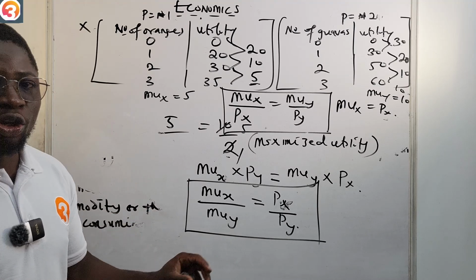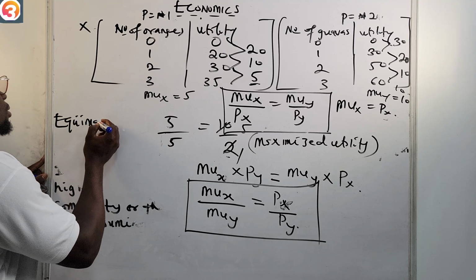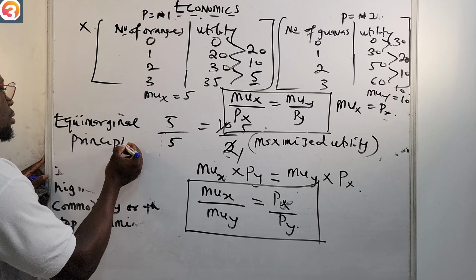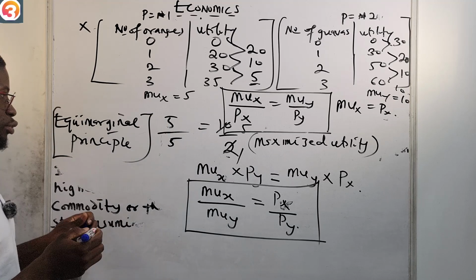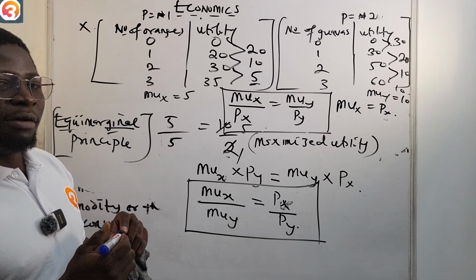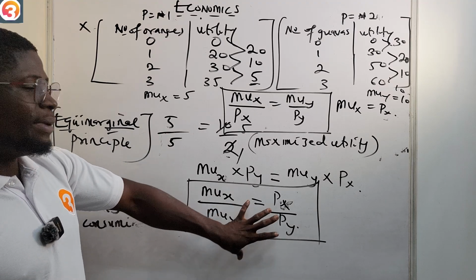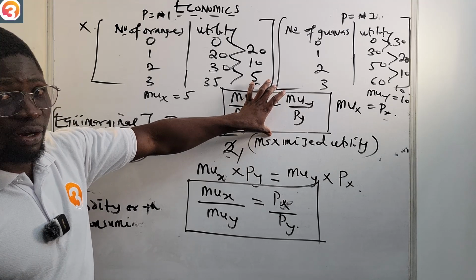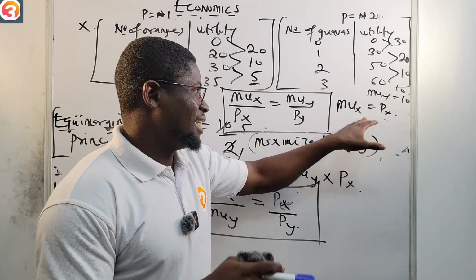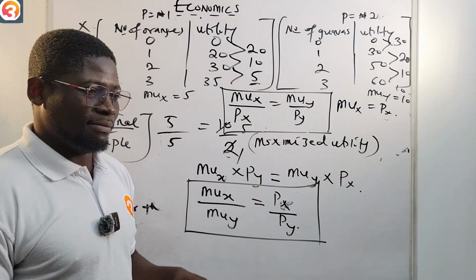This is what we call the equimarginal principle, the equal marginal principle. All right, this is called the equimarginal principle. So forget about all of this, but take note of this very well: when the marginal utility of a product X is equal to the price of that product, then of course we say that the consumer has maximized utility.